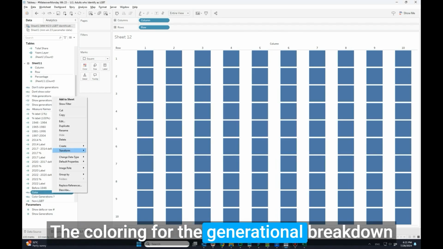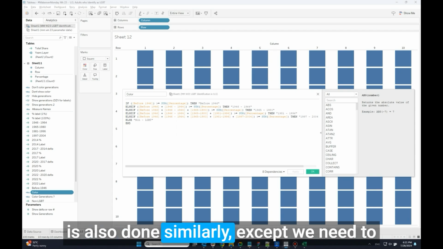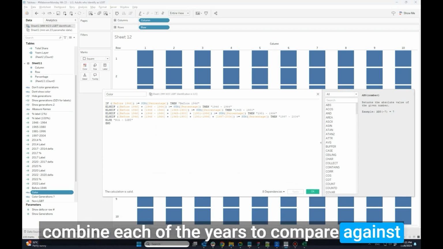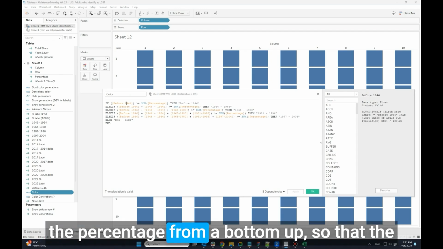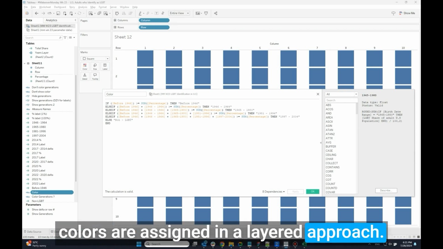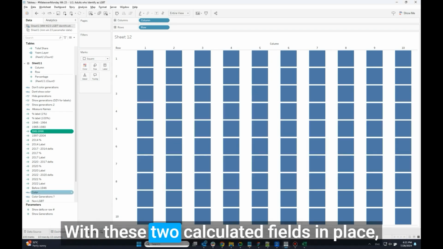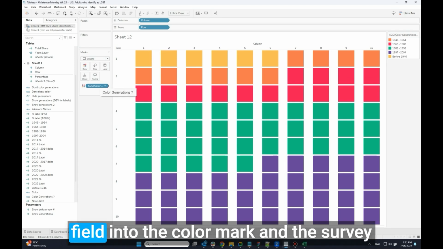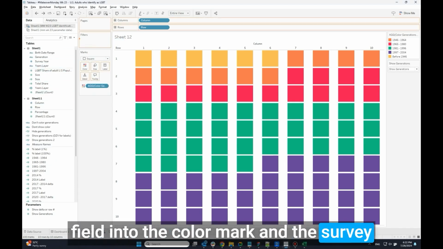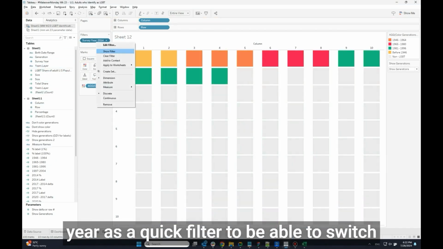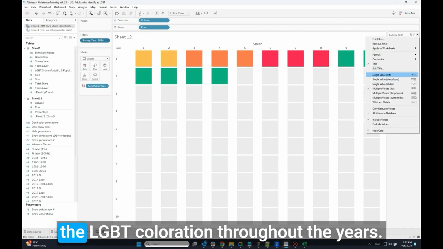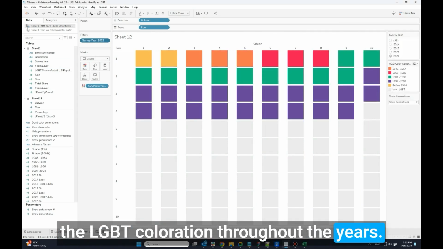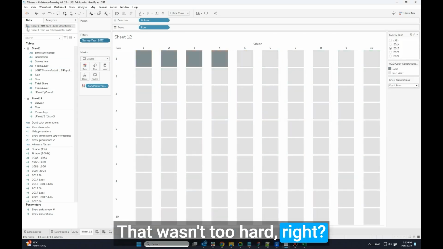The colouring for the generational breakdown is also done similarly, except we need to combine each of the years to compare against the percentage from a bottoms up, so that the colours are assigned in a layered approach. With these two calculated fields in place, you can now drop the colour generations field into the colour mark and the survey year as a quick filter, to be able to switch the LGBT coloration throughout the years. That wasn't too hard, right?